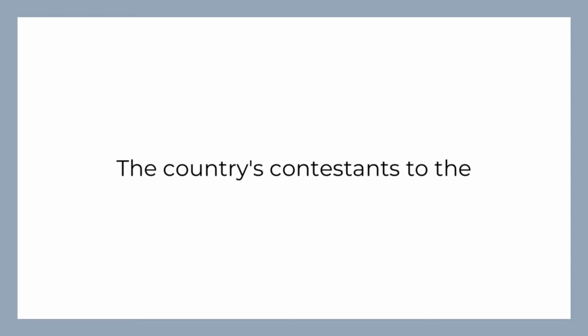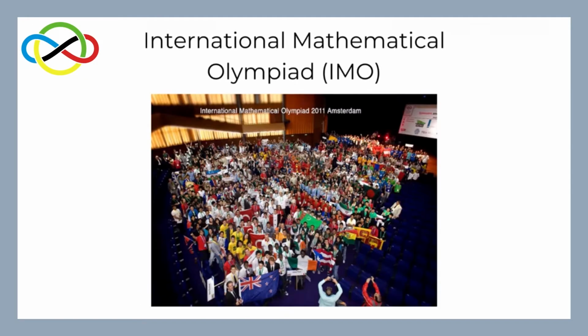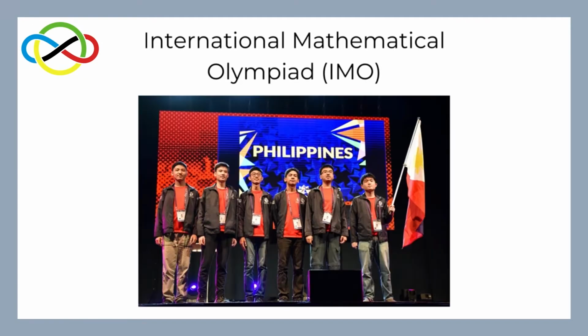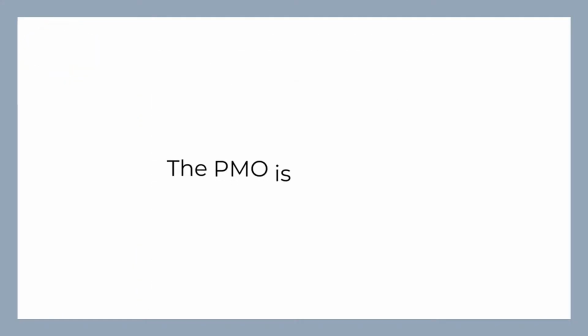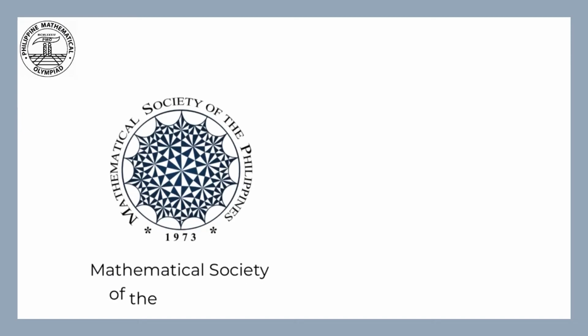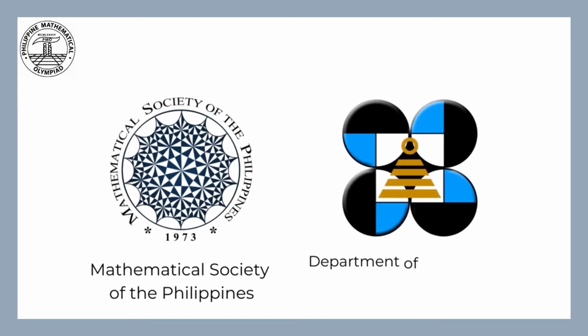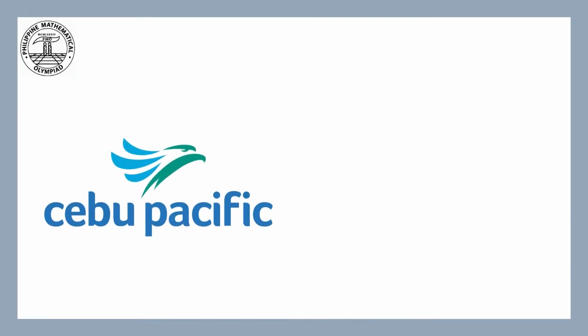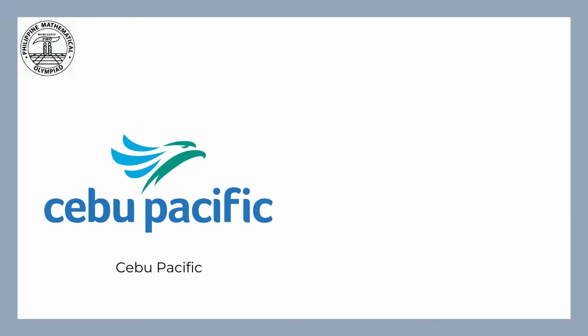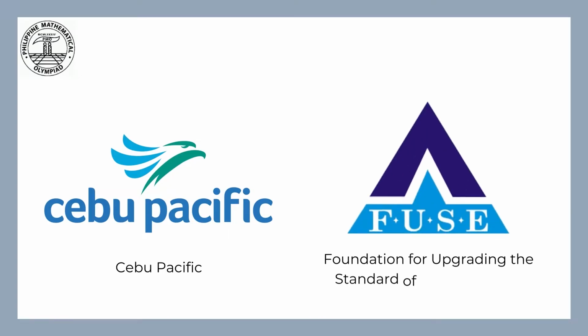The country's contestants to the International Mathematical Olympiad are chosen from the top students who compete in the Philippine Mathematical Olympiad. The PMO is a project of the Mathematical Society of the Philippines and the Department of Science and Technology Science Education Institute, with official airline partner Cebu Pacific, and major sponsor Foundation for Upgrading the Standard of Education Incorporated.